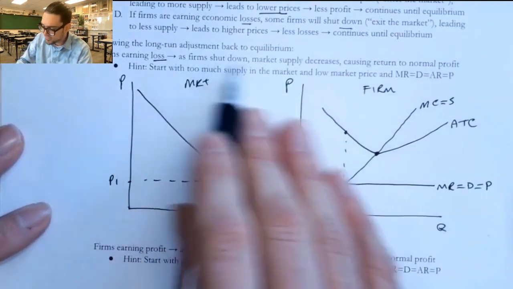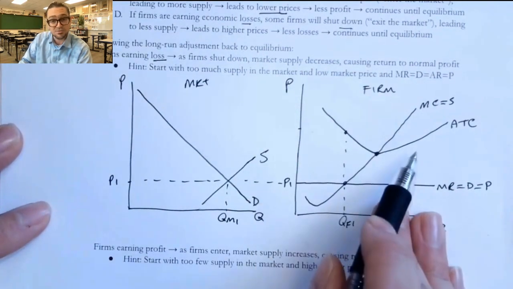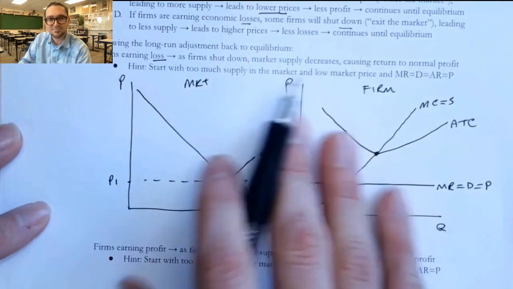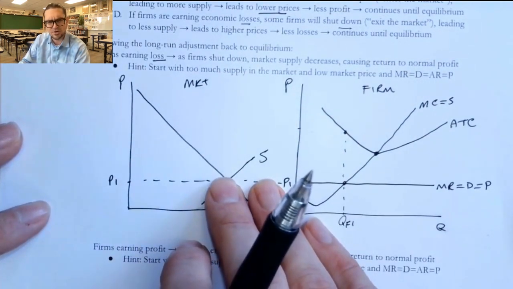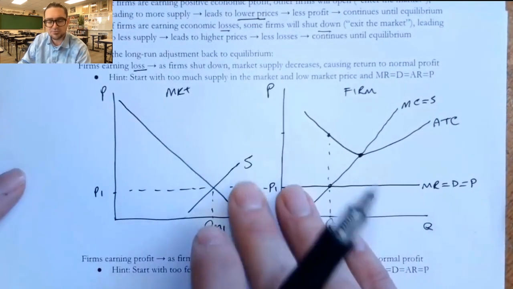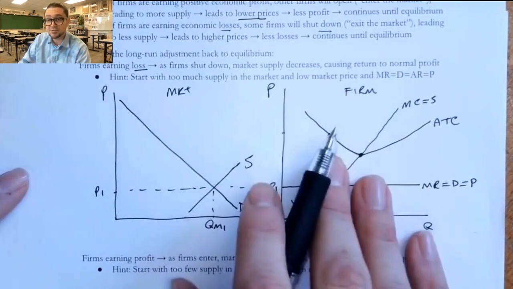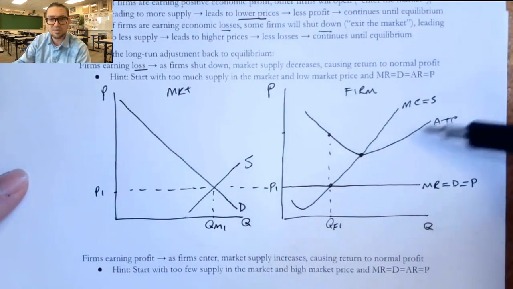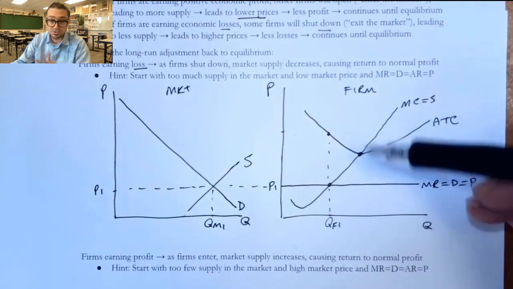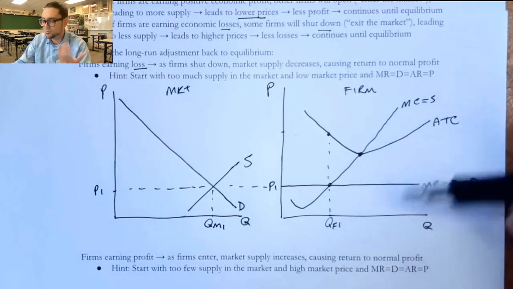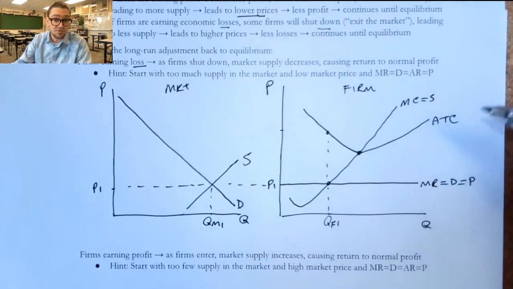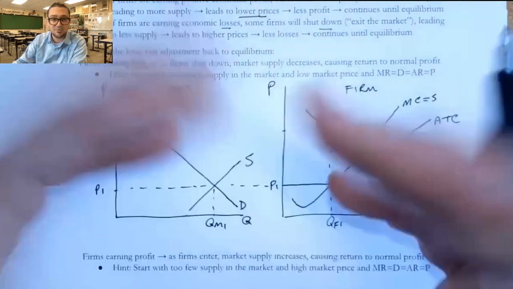Now, this firm is going to be one of our survivors. They're randomly going to survive because one of the assumptions here is that all these firms have identical cost structures, which is obviously not true. What we would really expect is that the firms with the highest costs, a higher cost of doing business, are going to go out of business first because they're suffering the largest losses. So the ones with the biggest losses leave first. Let's assume that this is not one of those, or that all the firms are identical and this is one of the random firms that survives.